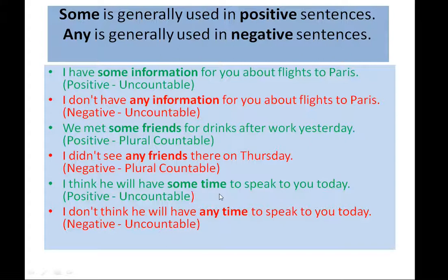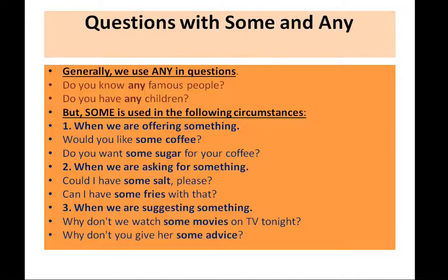So here all these sentences show that some is generally used in positive sentences and any is generally used in negative sentences. But there are some few exceptions also. Let's see. Questions with some and any. Generally we use any in questions. Example, do you know any famous people? Do you have any children?